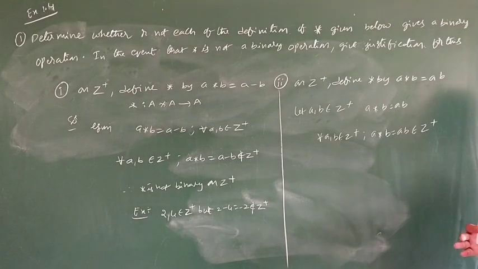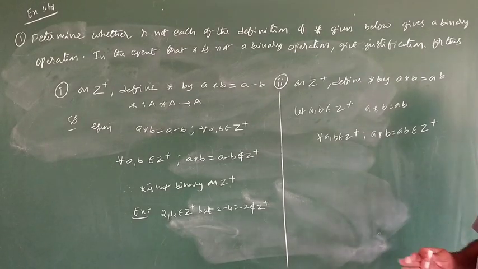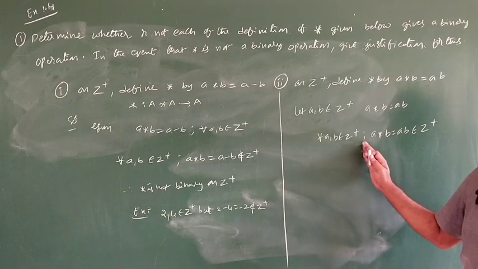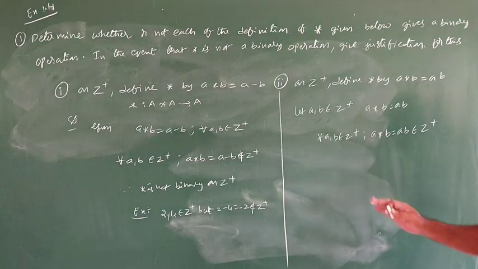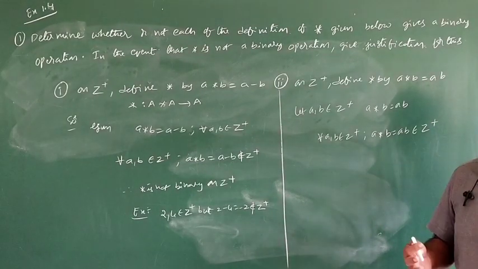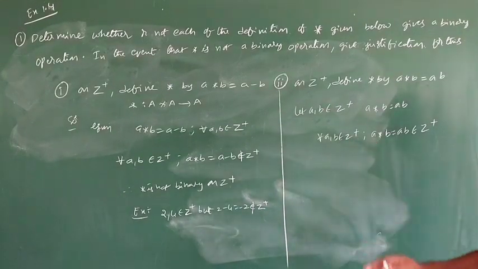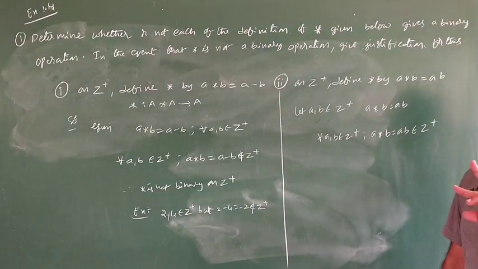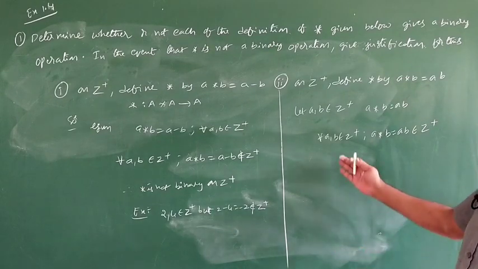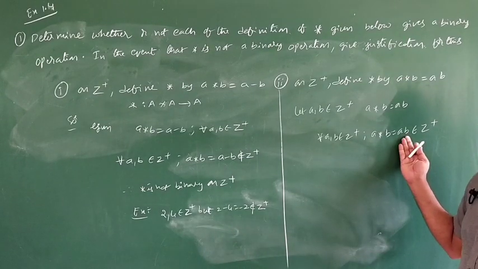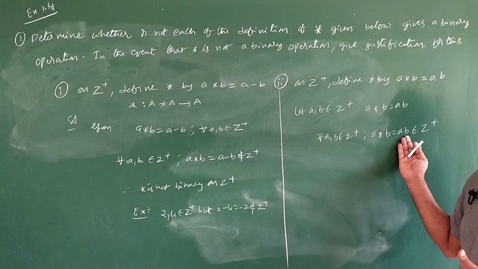Here you have to think theoretically, analytically, about what the operation is and whether all elements will be obtained; you have to get that immediately on your own. So what is the property? The product of two positive integers is always positive. Therefore, ab is also a positive integer.